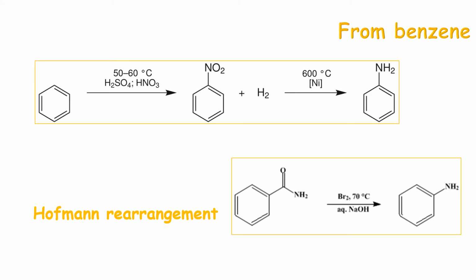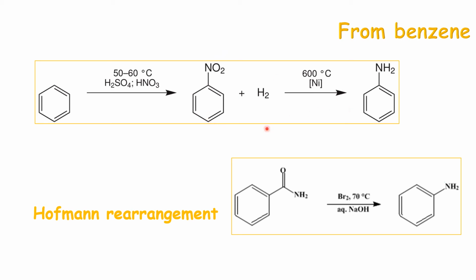If we have benzene as the starting material, benzene can be first nitrated in presence of concentrated nitric acid and concentrated sulfuric acid. Upon heating, it will give us first nitrobenzene, which can later on be reduced to give us aniline.